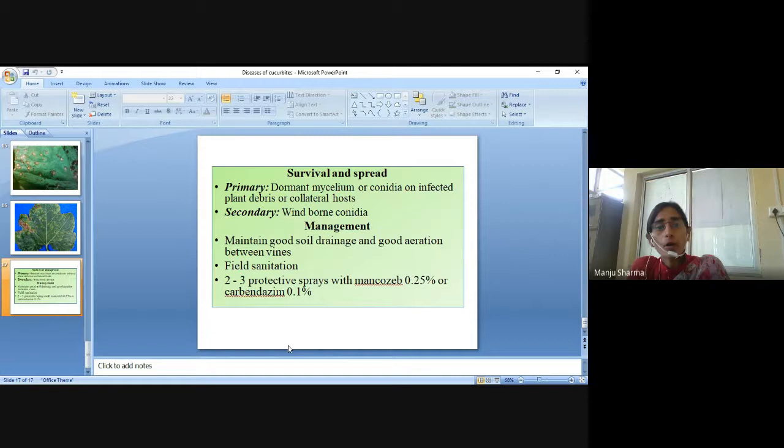Secondary, windborne conidia. Management: maintain good soil drainage and good aeration between vines, field sanitation, and 2 to 3 protective sprays with mancozeb 0.25% or carbendazim 0.1%. So this is all about diseases of cucurbits. Thank you.